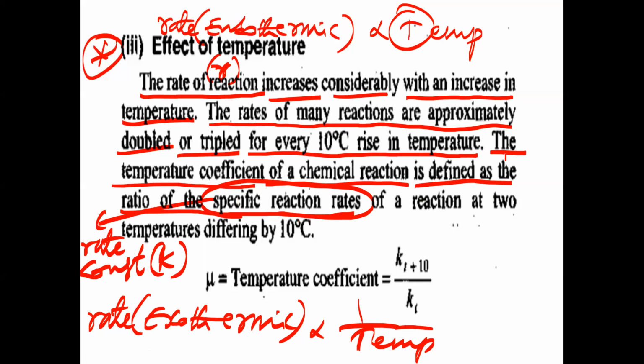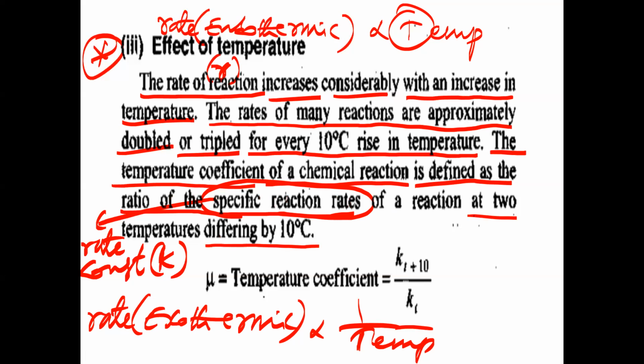Now, once again see this statement. The temperature coefficient of a chemical reaction is defined as the ratio of the rate constants of a reaction at two temperatures differing by how much? By 10 degrees Celsius.